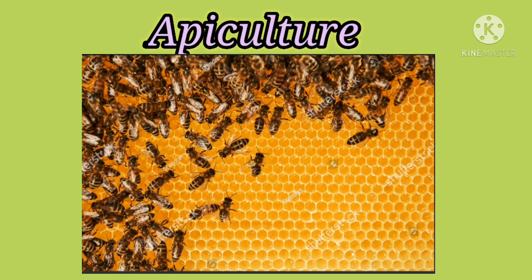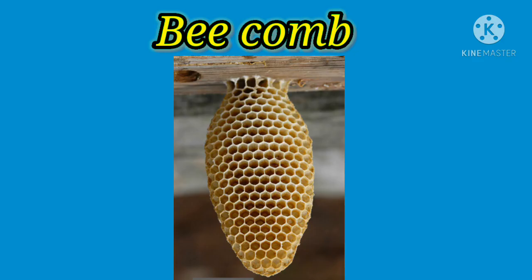Now, we can see the structure of the bee comb. The comb of the bees is formed mainly by the secretion of wax glands present in the abdomen of the worker bee. A comb is a vertical sheet of wax with double layer of hexagonal cells.